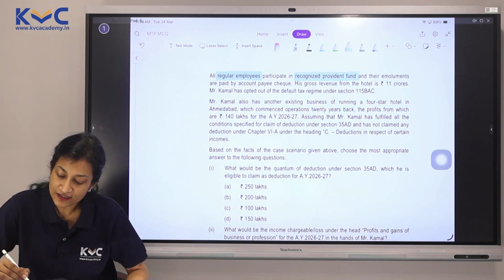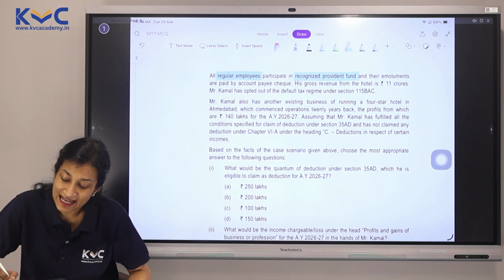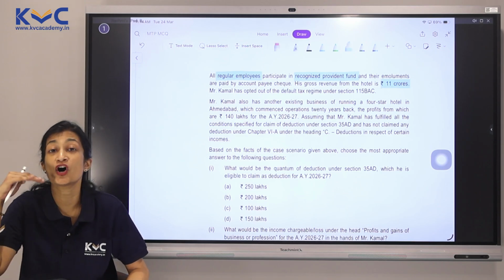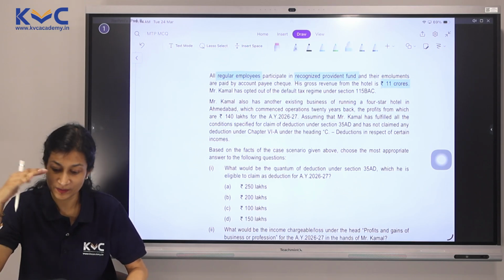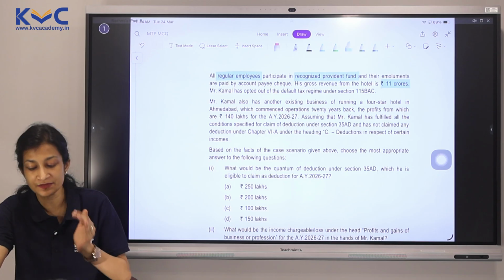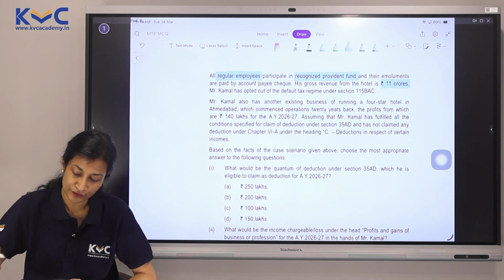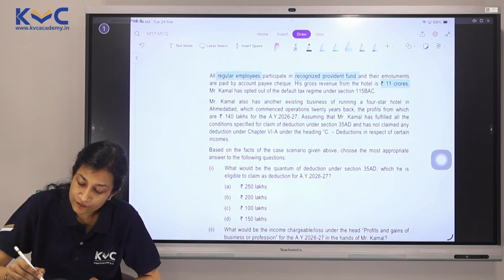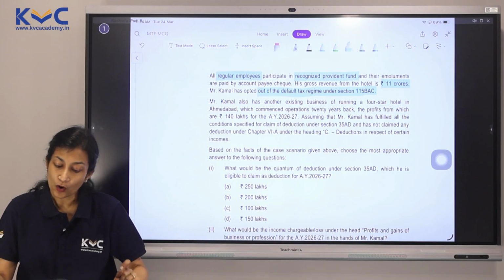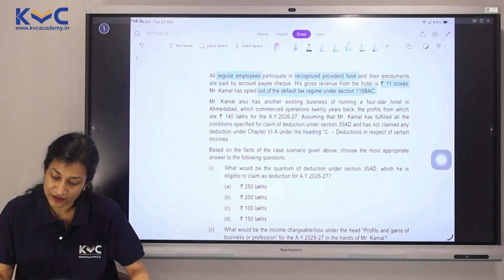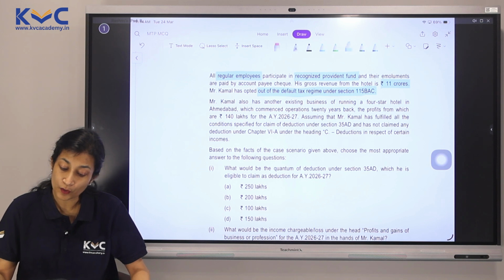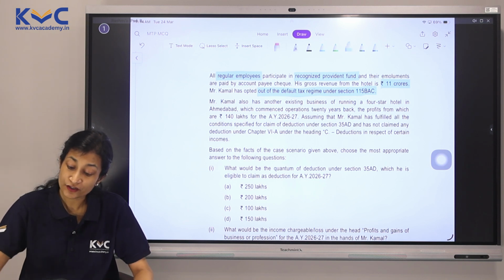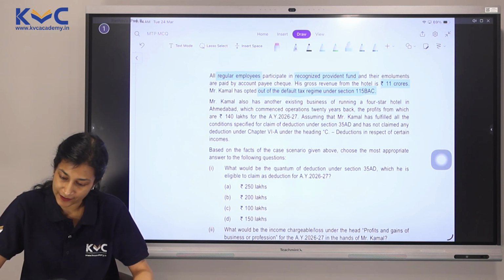His gross revenue from the hotel is 11 crores. It has crossed 10 crores, which means tax audit automatically becomes mandatory. Mr. Kamal has opted out of the default tax regime. Mr. Kamal also has another existing business of running a 4-star hotel in Ahmedabad, which commenced operations 20 years back.